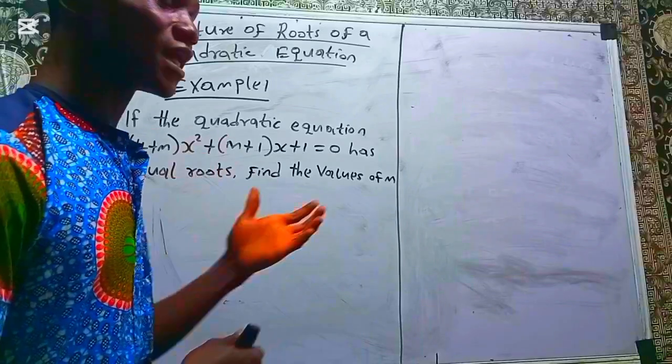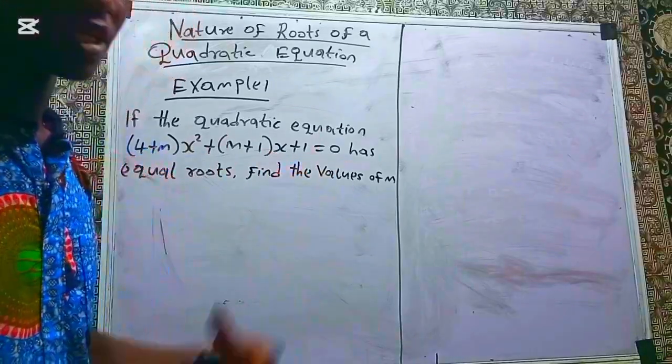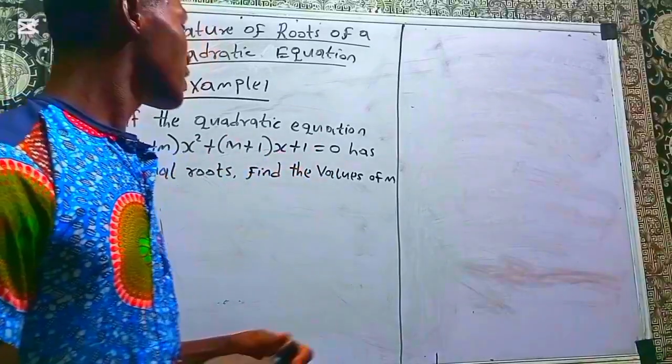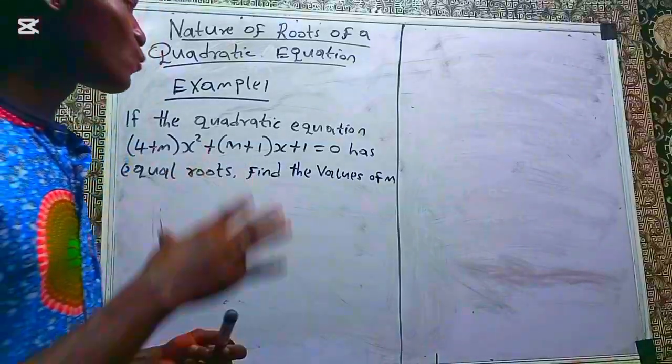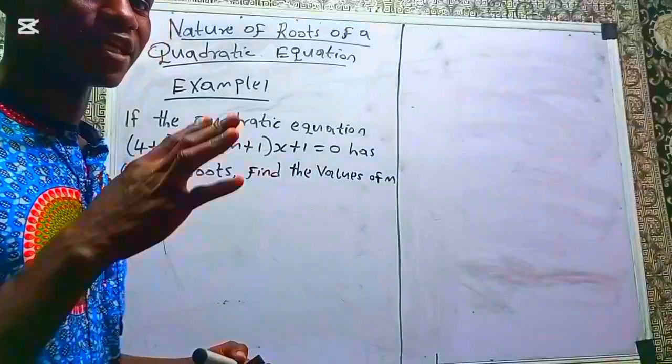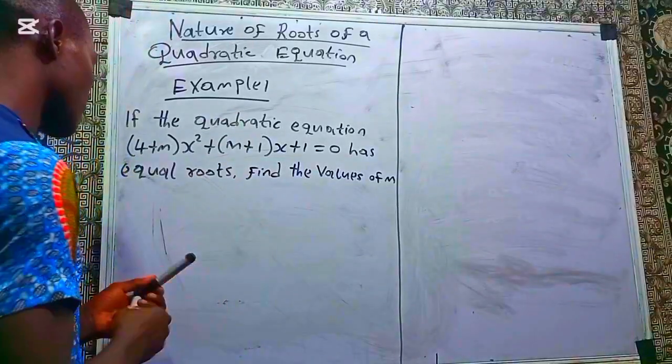So you are told that this quadratic equation has equal roots. Your work now is to find the value of m that will make this quadratic equation have equal roots. So let's start the solving.